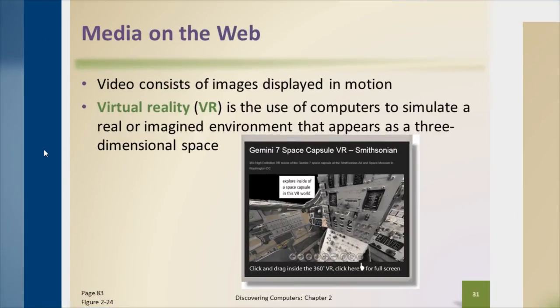Video is something that's becoming much more feasible due to the proliferation of broadband. It's much more feasible today to be able to use video because we have the speed, the bandwidth to be able to do so. The popularity of YouTube and other video sharing sites really makes this very easy. And they say a picture's worth 1,000 words. Well, a video is worth 1,000 pictures. It's great for demonstrating how to do things. It's great for sharing lectures. It's great for entertainment. So there's all kinds of things that you can do with video and sharing those on your websites.